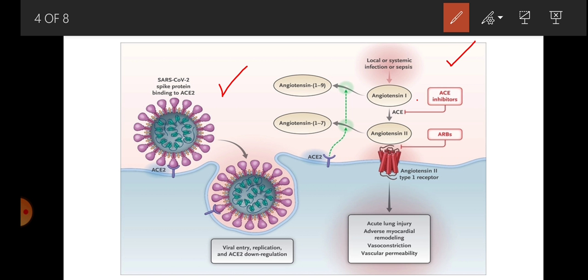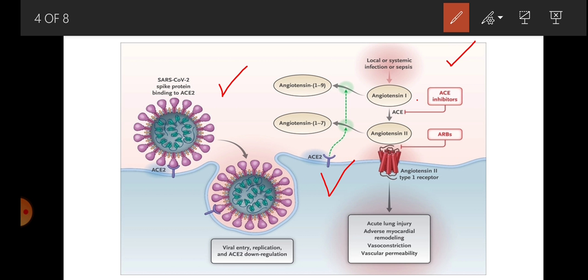Now, another function of this ACE2 is conversion of angiotensin 2 to angiotensin 1-7 and angiotensin 1 to angiotensin 1-9. So, when this ACE2 converts these angiotensin 2 and angiotensin 1 to other metabolites, it decreases this acute lung injury and vasoconstriction, leading to vasodilatation. So, in one part, ACE inhibitors, which block conversion of angiotensin 1 to angiotensin 2, or ARBs, decrease the sepsis or lead to decreased injury.